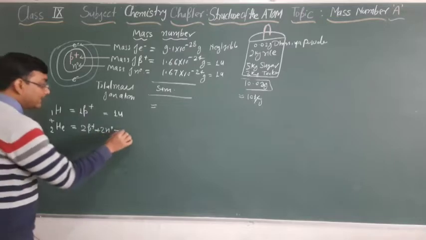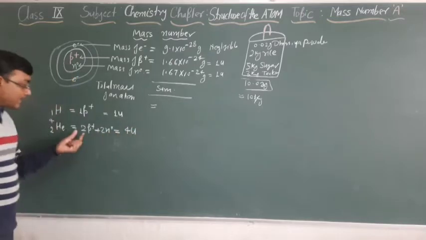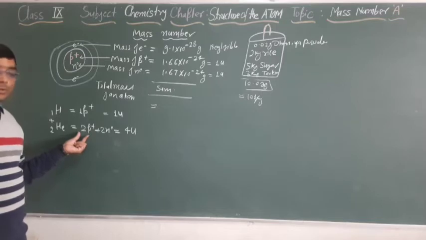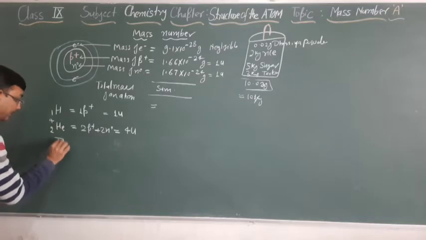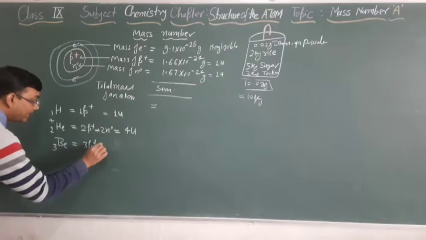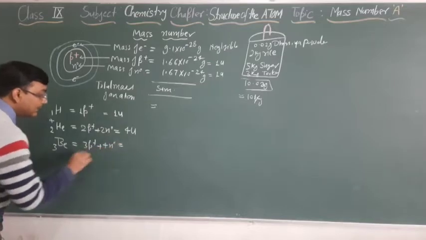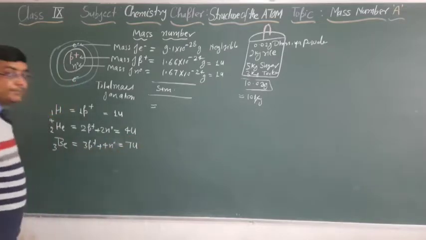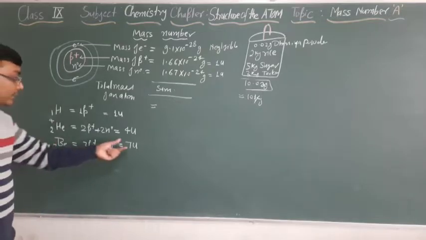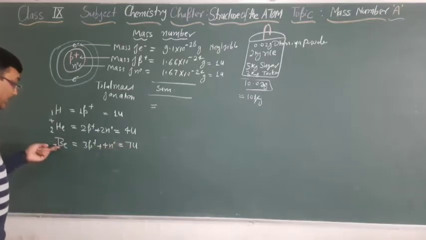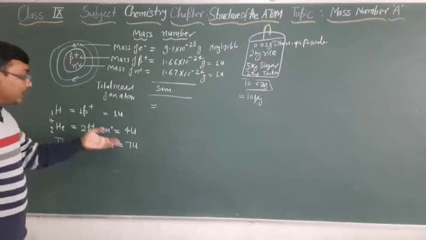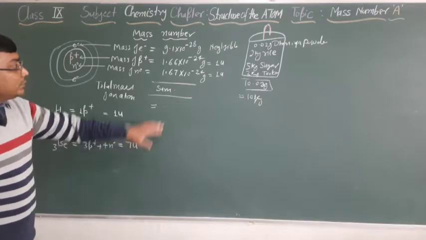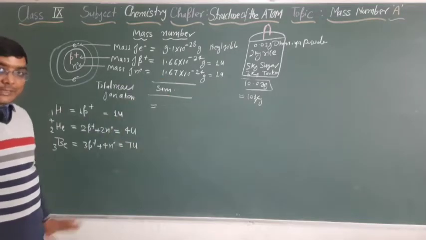So we can roughly write the mass is 4u, or mass of one proton is 1u, 2 protons 2u and 2 neutrons 2u, 4u. So mass of helium is 4. Beryllium, atomic number 4, has 4 protons plus 3 neutrons, that is equal to 7u. The mass of beryllium is equal to 7 atomic mass units. This is the relative atomic mass. So relative atomic mass we can convert into the actual atomic mass, which we can express in grams.